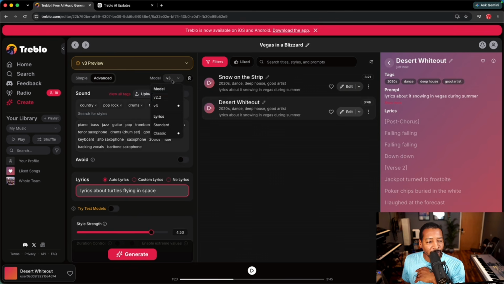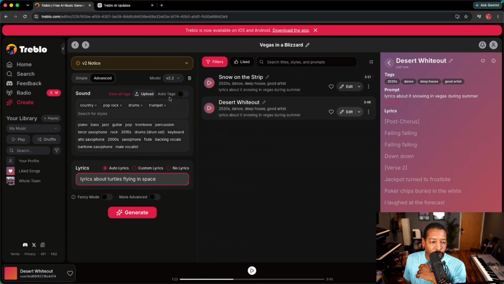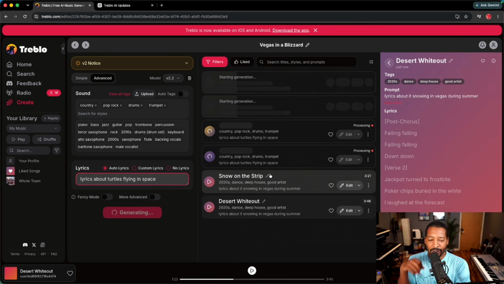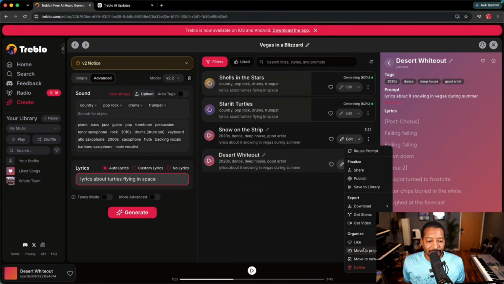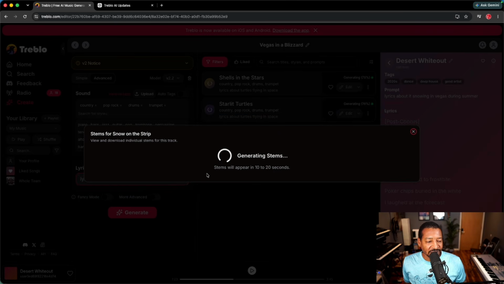We'll keep it on still the V3 model. Actually, let's try the V2.2 model. And let's generate and see what it does. And once again, the cool thing about this platform, it doesn't have to be perfect because it's giving you an unlimited amount of prompts. So if something's not exactly where you want it, you can obviously go in here and get the stems. If I like certain parts, I could just generate the stems, get the vocals, I could just get the drums, and then you can go in and add your own elements to it, which is a very cool thing. And once again, this is all 100% free. So that's the cool thing.